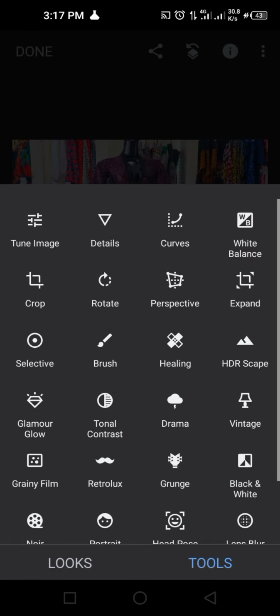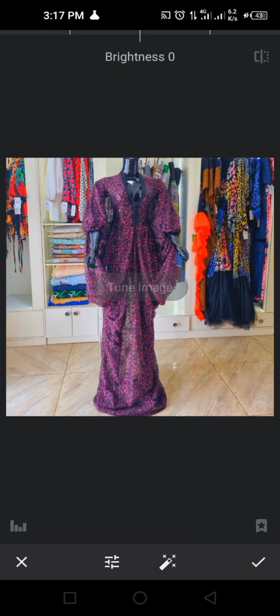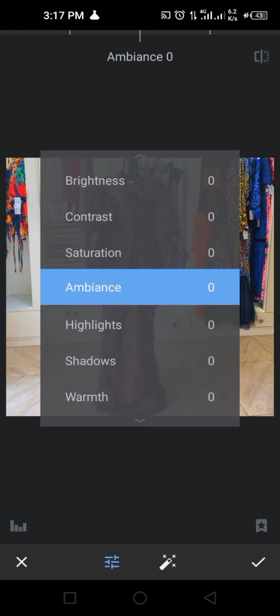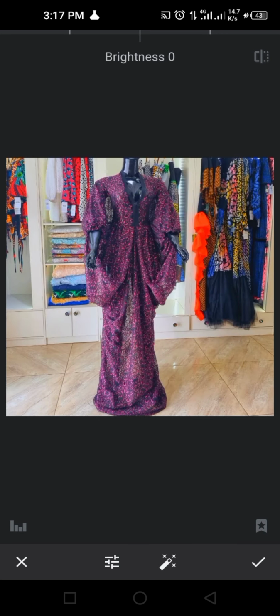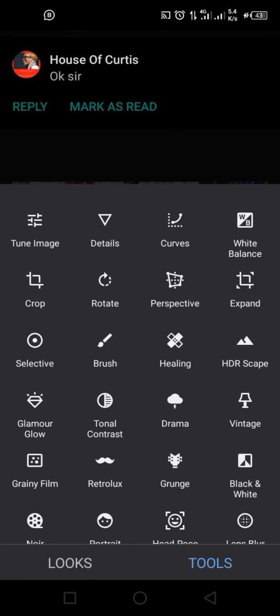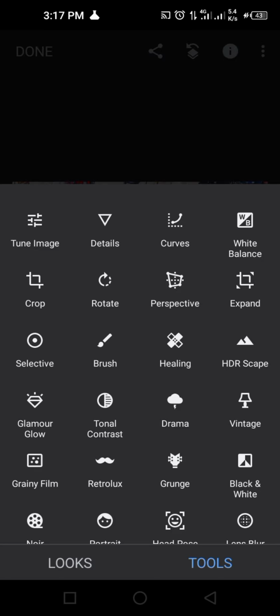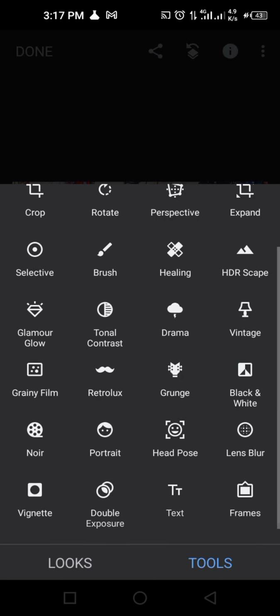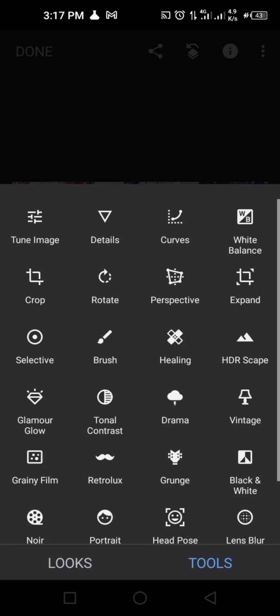If you click on tools, you are going to be seeing tune image. Under tune image, you are going to be seeing several options if you slide up. But let's go back, click on tools and see other tools that are here. Tune image, details, curves, white balance, up to frames. Under each tool, you are going to be seeing sub tools that you can use. You do not need to focus on everything to understand how it works.